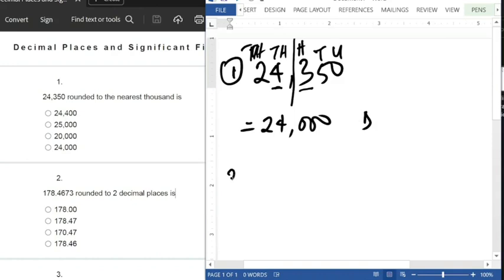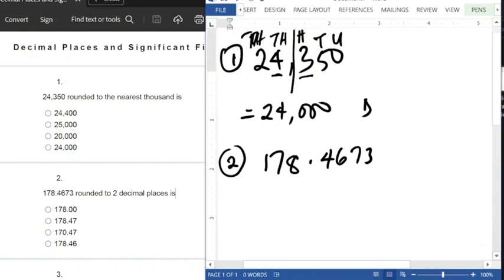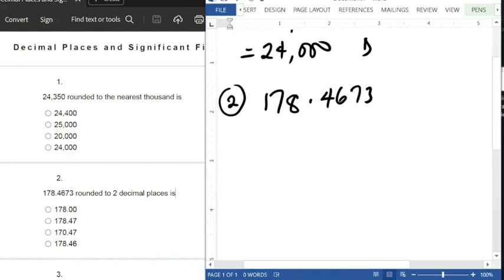Then for number 2, you have to round 178.4673 to 2 decimal places. That is, you are looking at the digits immediately after the decimal point. So 2 digits after it: this is the first decimal place, second decimal place. So we are stopping on 6, that's what it means. So you now consider the next digit, and the next digit to your right here is 7. So which means you are adding 1 to 6.